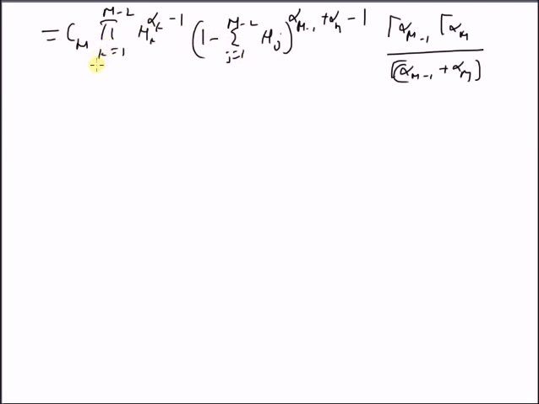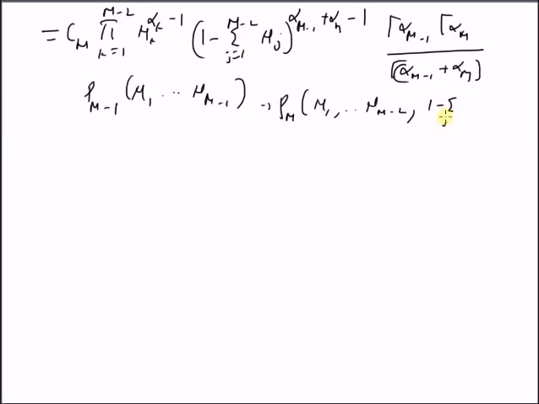Hence, we already assumed that the distribution Pm minus 1 of variables mu 1 to mu m minus 1 is a normalized distribution. In this case, the new random variables are Pm of mu 1 up to mu m minus 2, and the final variable is 1 minus summation j equal to 1 to m minus 2 mu j. So this satisfies the requirement that the summation of all the random variables is equal to 1, and we can also calculate its normalizing constant by using the alpha k.